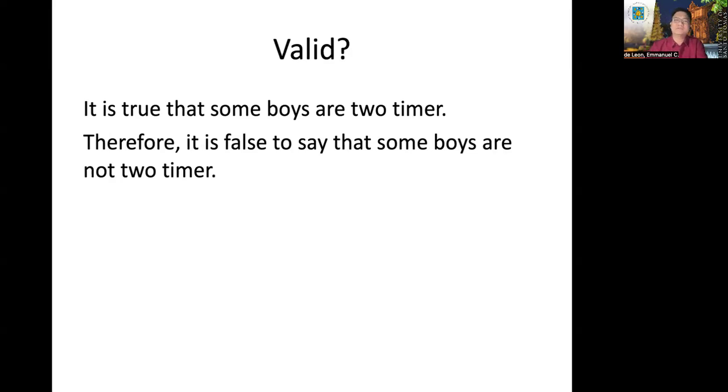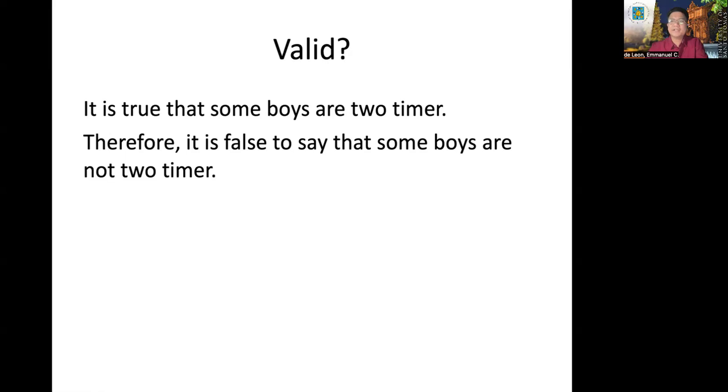Let's apply the rules. It is true that some boys are two-timers. Therefore, it is false to say that some boys are not two-timers. Is this a valid argument? The premise is an I proposition, correct? And the conclusion is an O proposition, meaning the opposition involved here, since they have the same subject and predicate terms, is subcontrary.